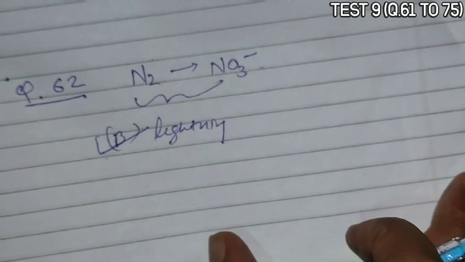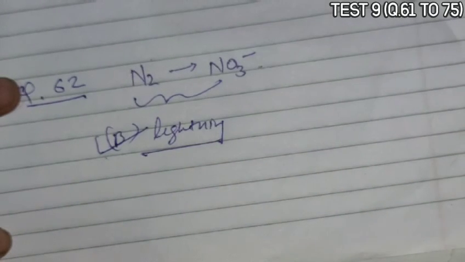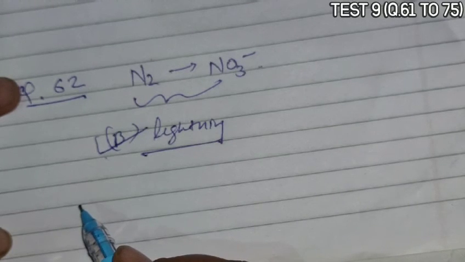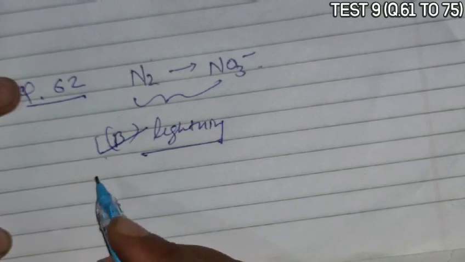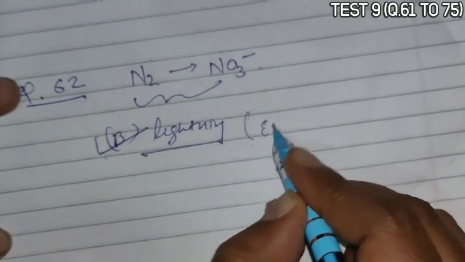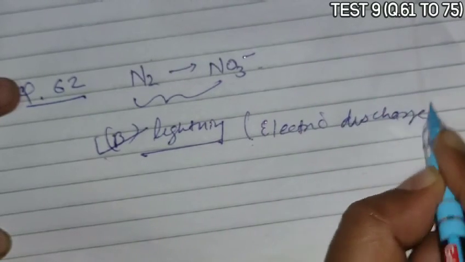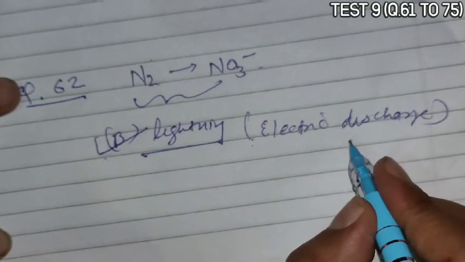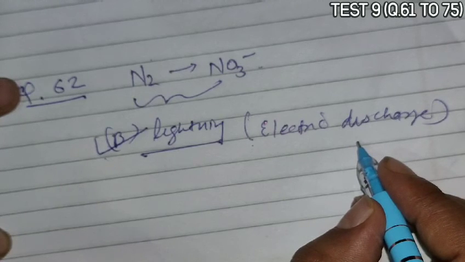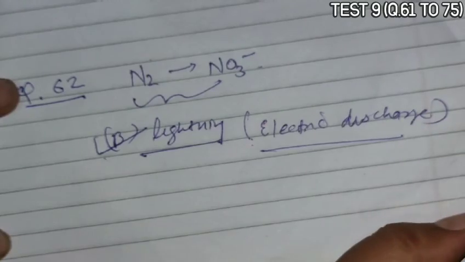Also, you should remember that out of the total nitrogen fixed by natural agencies, approximately 10% occurs due to physical processes such as lightning, and lightning is nothing but an electric discharge. So this natural process accounts for less than, approximately, 10%.